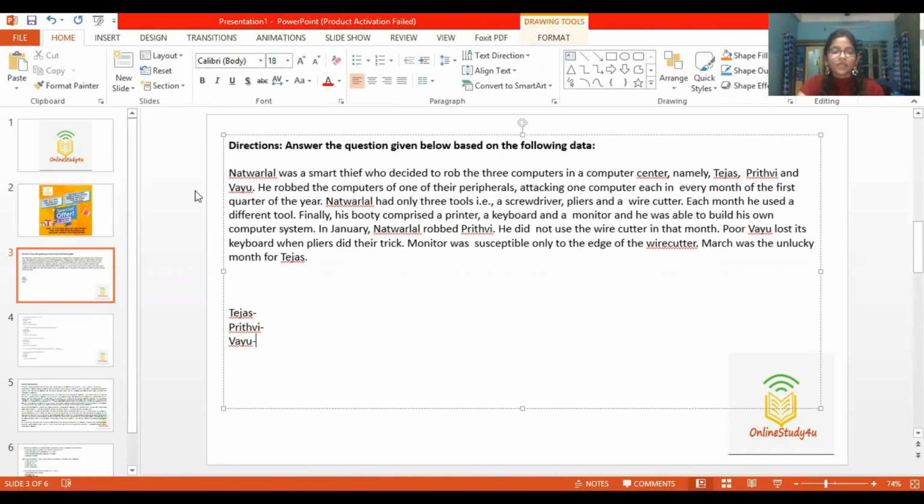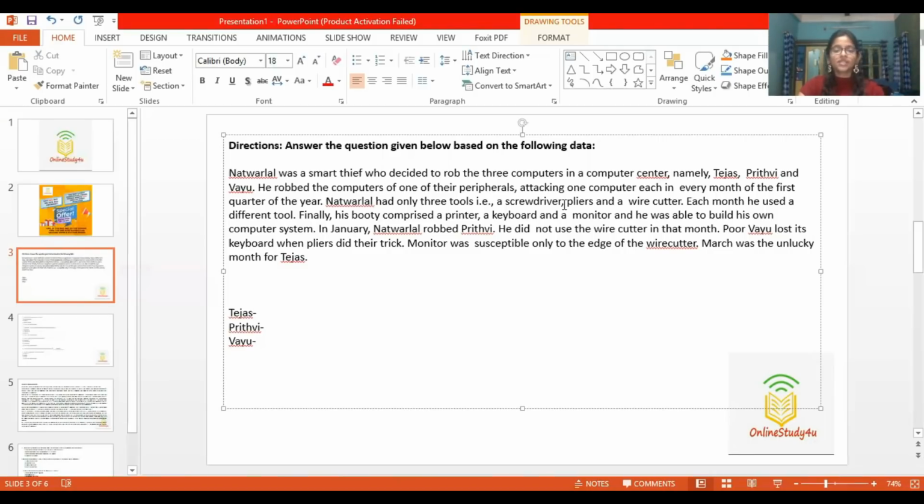He robbed the computers of one of their peripherals, attacking one computer each in every month of the first quarter of the year. Now, quarter means 1/4, so a quarter of the year means 3 months. The first 3 months are January, February, and March. So he robbed each computer in a month and one of their peripherals. That means he robbed a computer in January, another in February, and the last one in March.